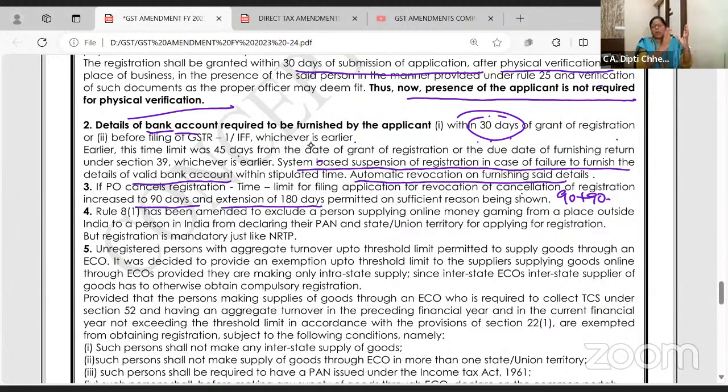What did I say? If the proper officer is cancelling your registration, the registered person, until now his registration is cancelled, he can apply for revocation of the cancellation. So please don't cancel my registration. This period is increased to 90 days from 30 days plus extendable to 90 days. This same provision is there in casual taxable person's registration, CTP, and NRTP. NRTP can get registration maximum according to days agreed or 90 days, whichever is lower. And this 90 days registration can be extended to further 90 days.